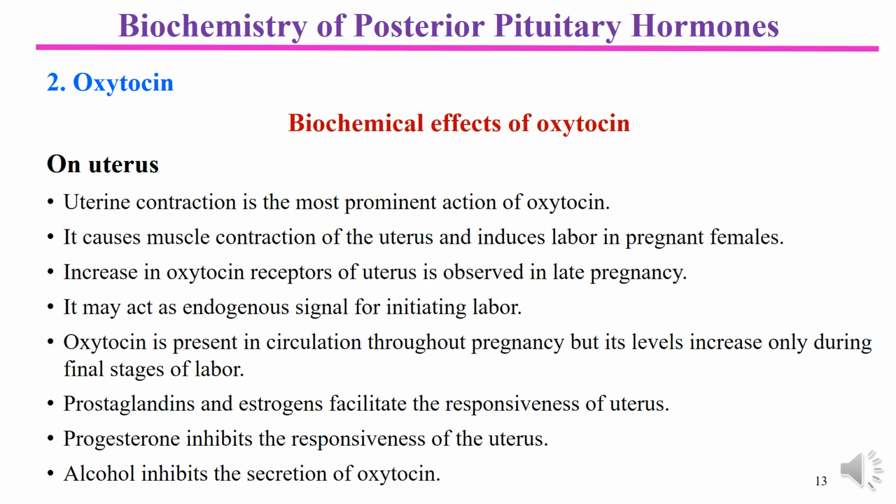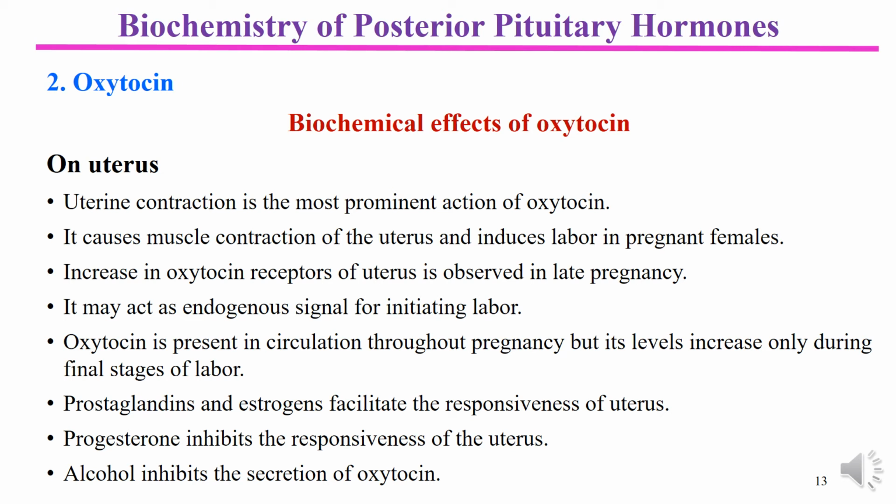So we can say that the most prominent action of oxytocin is on the uterus, and oxytocin exerts a very strong stimulant effect on uterine musculature. This effect is opposed by progesterone, as I just mentioned.